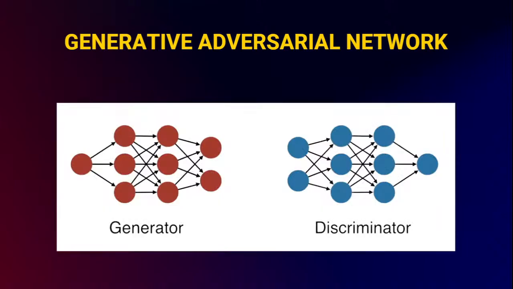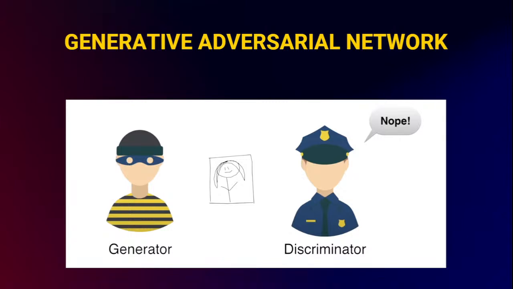Let us see this. For example, we have two things: one is a generator, another is a discriminator. Let us consider the generator as a thief, and the discriminator as a police. The discriminator wants to find whether the data generated by the generator is original or fake. The generator tries to create a Mona Lisa painting. It learns from the data; it has multiple images of the Mona Lisa painting and is trying to create one, and this is what it has done at the first instance.